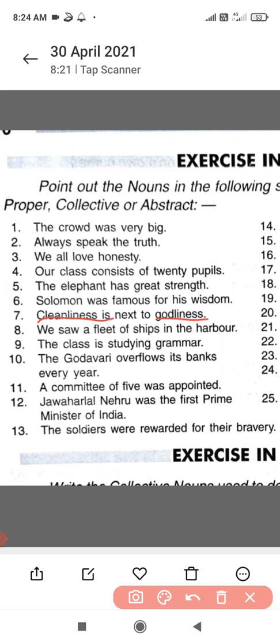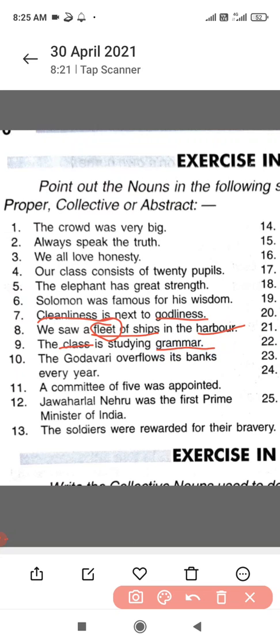We saw a fleet of ships. So what is this fleet? This word fleet resembles a collection, a group of something, in fact a group of ships. So it's an example of collective noun. Harbor, but it can be any harbor. Every seaport is a harbor. So common noun. The class is studying grammar. What is class? Class, beta, as I have already told you, it's a collection, it's a group of children. It's an example of collective noun.